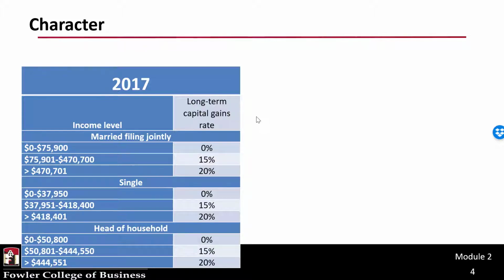Then once you hit the 25% bracket, which again for married filing jointly happens at 75.9, all the way up to the very highest bracket, which starts at 470,700, that's at 15%. And then only the very highest income earners, those in the top bracket, pay at 20%. These numbers for 2017 match up very nicely with the ordinary income tax rate schedules that, again, you can find in your table pack or in Appendix C of your textbook.